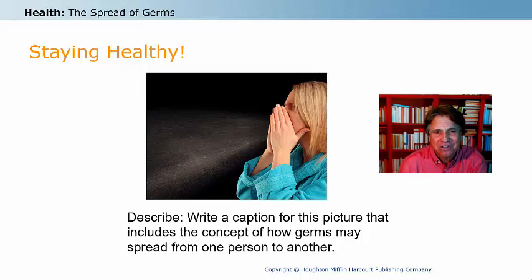Look at that image. It's a great picture. You can see that that young woman is sneezing, and she's sending out a spray of tiny droplets. In fact, that's what my caption would include. I would say that this woman is sneezing, and as she sneezes, she spreads many droplets into the air, and some of those droplets might contain germs.